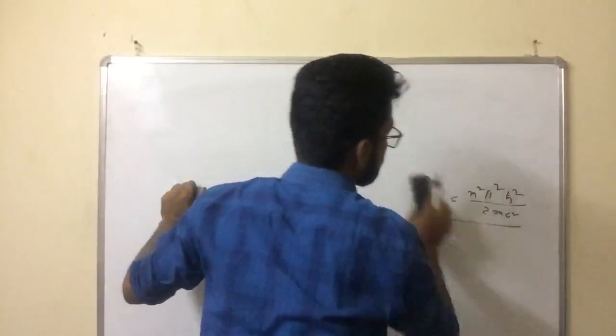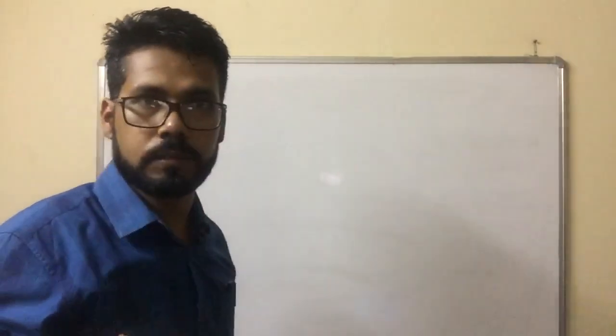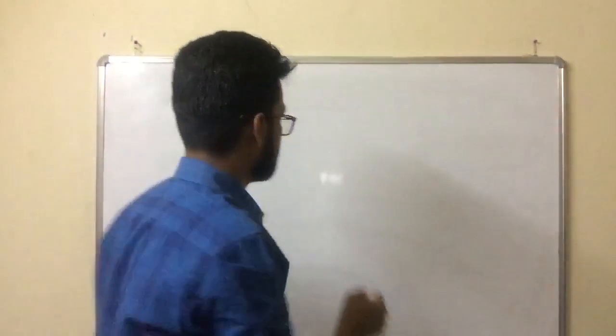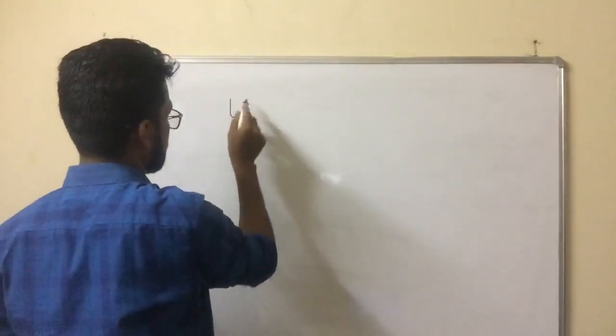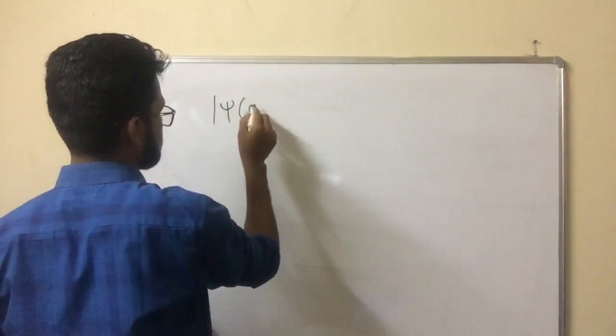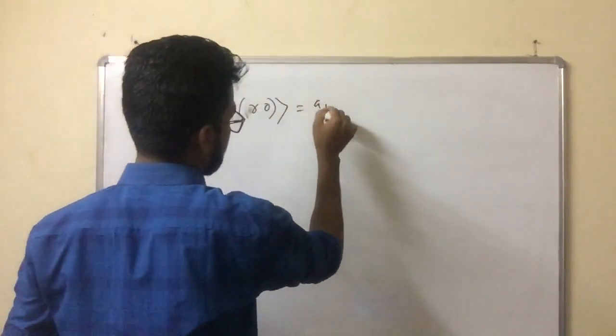In the exam, what type of question comes? Suppose for a particle in a 1D box, what type of question often comes? You see the question: a particle in a one-dimensional box is represented as A1.